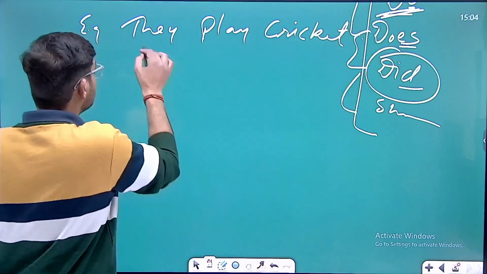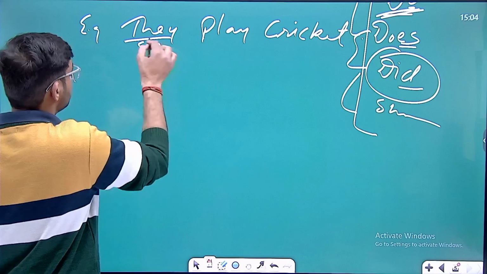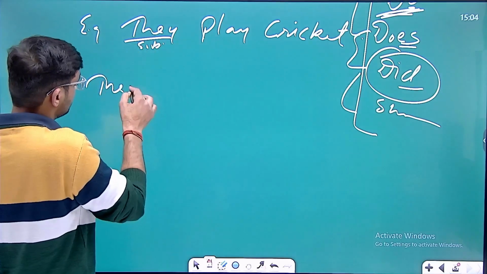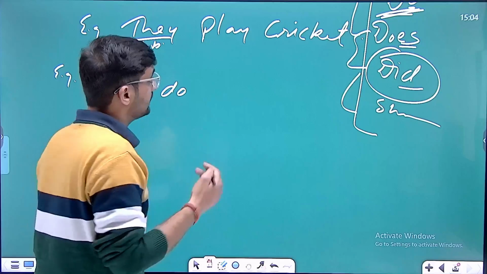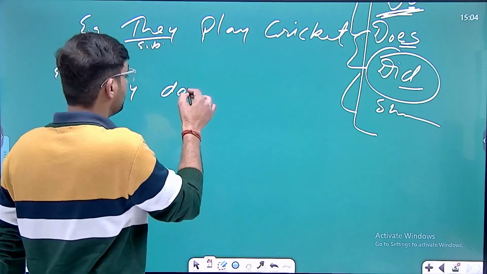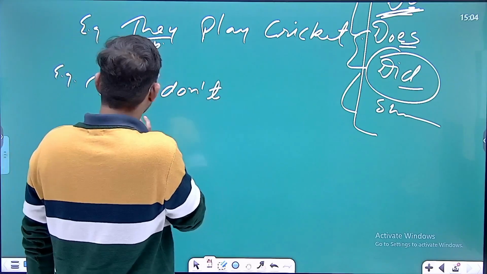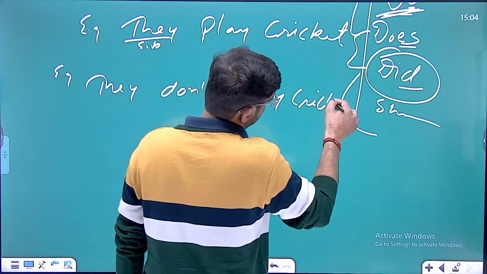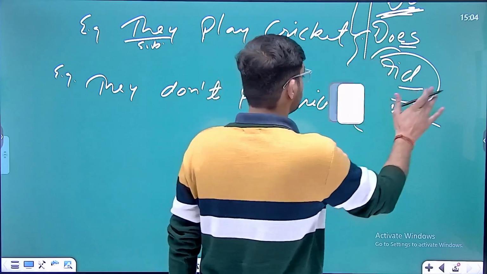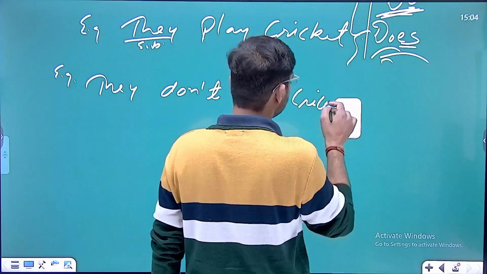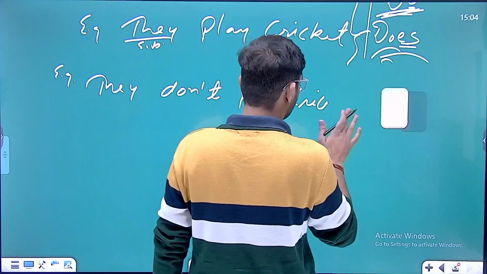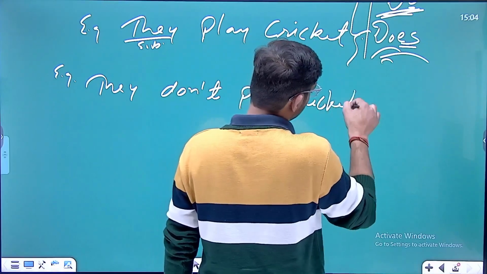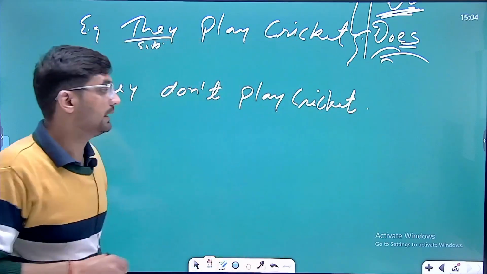The given subject is plural, that's why we'll write here they do not. In contracted form, we can write they don't. They don't play cricket. It's very simple to change any of the sentence.